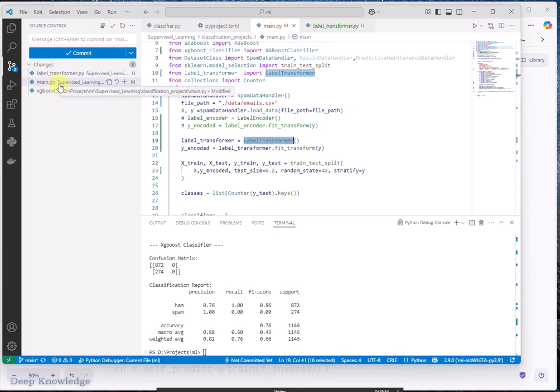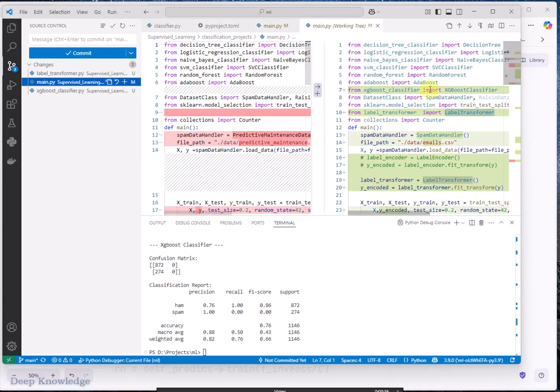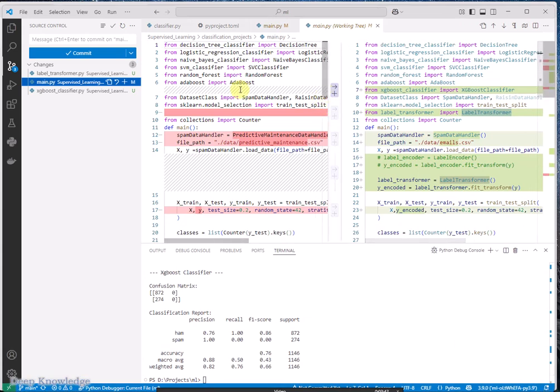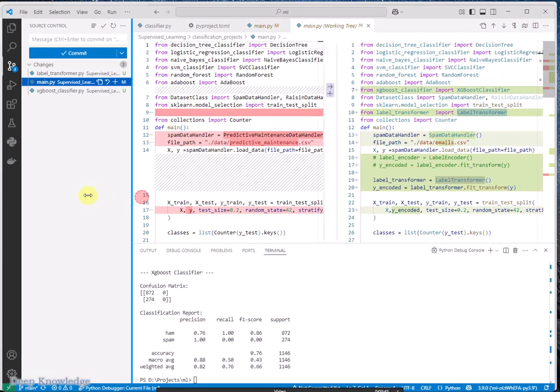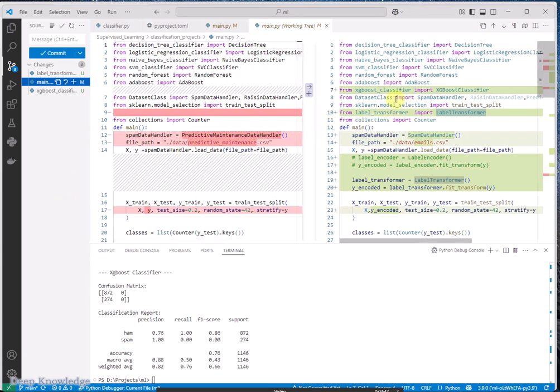So now let me show you the main, what I have changed here. I have imported the classifier as usual, and also imported the label transformer, and I changed it to spam data, because here it was spam, it has to be spam, not another class.